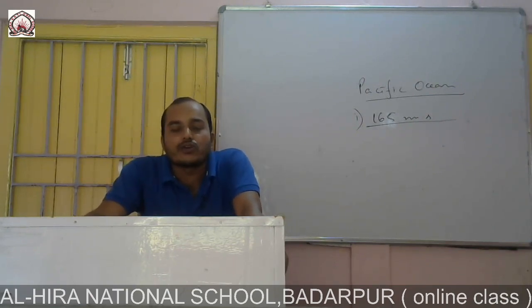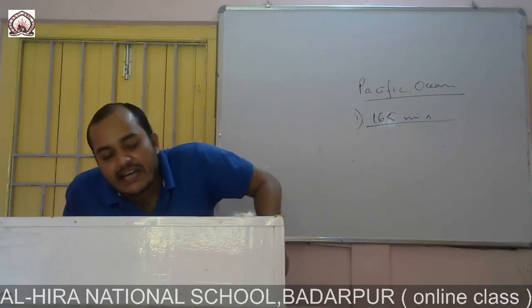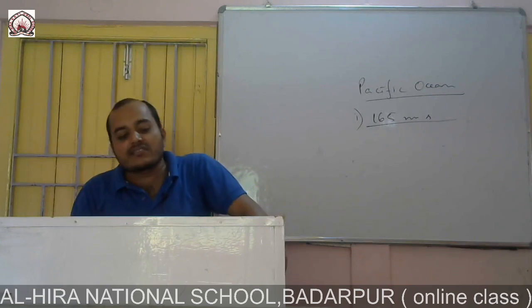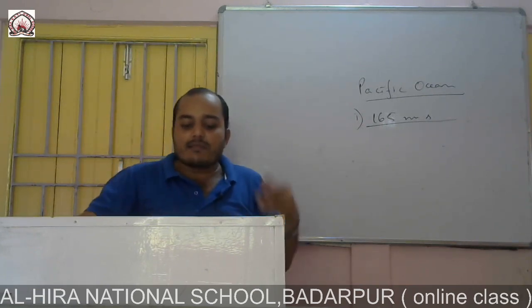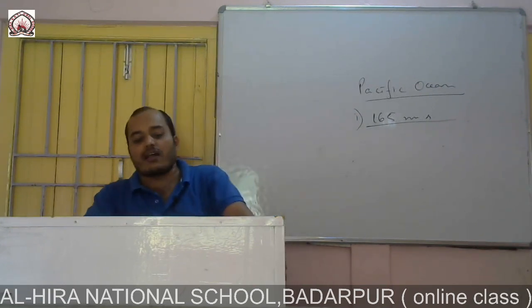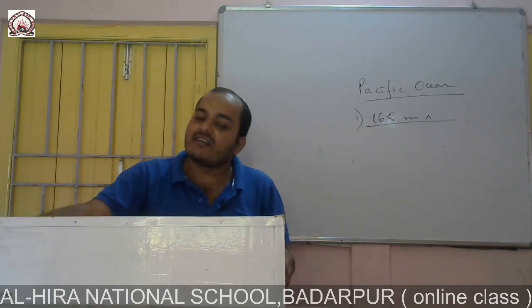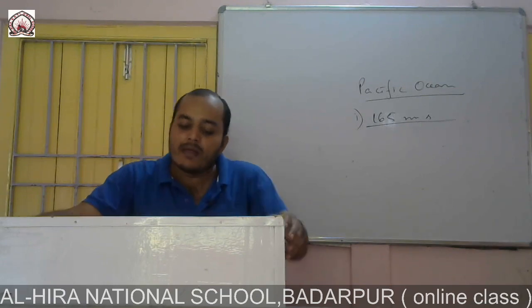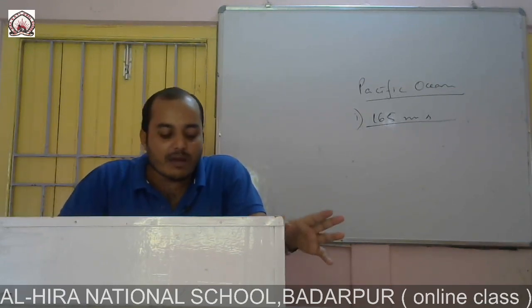So the total area is 82 million square kilometers, the second largest. The depth is 3000 meters, and some of the islands are Newfoundland, West Indies, Canary, Falkland, Bermuda, etc. And some of the seas are the Mediterranean Sea, Baltic Sea, Caribbean Sea, Gulf of Mexico, Labrador Sea, and the Hudson Sea. This is all about the Atlantic.